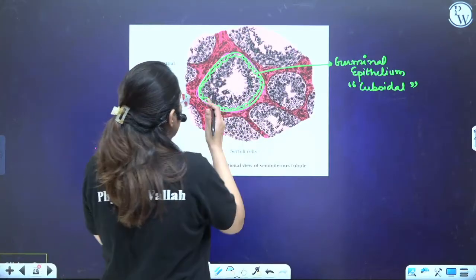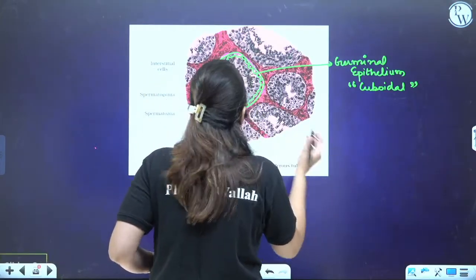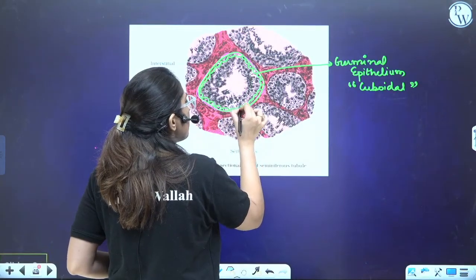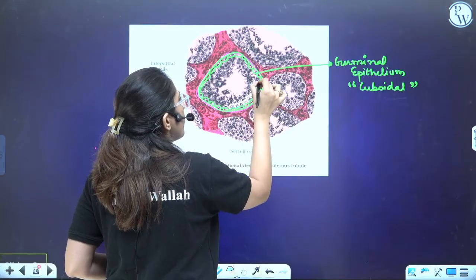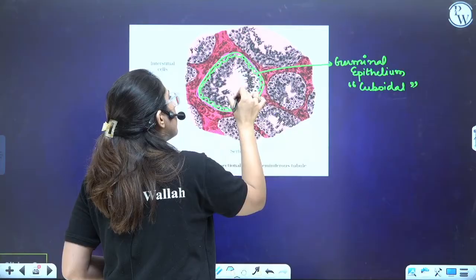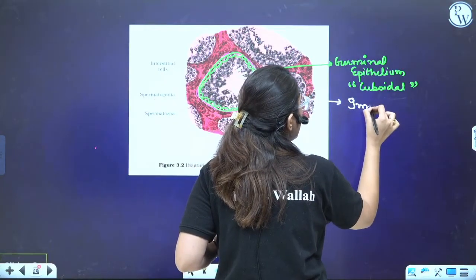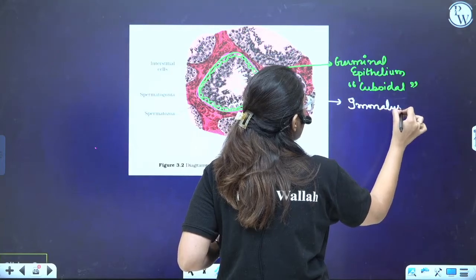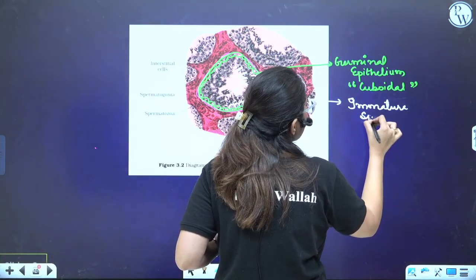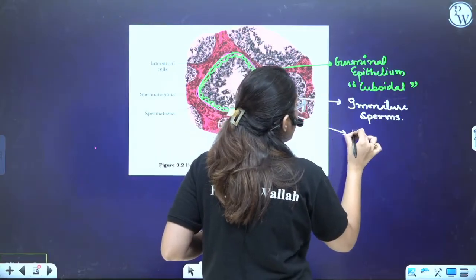So ultimately, they form the sperm. Here you will see the cells are present in various stages of development. Ultimately, you will find the sperms over here in the center. So these on the periphery are the immature sperms. In the center, you will see mature sperms.